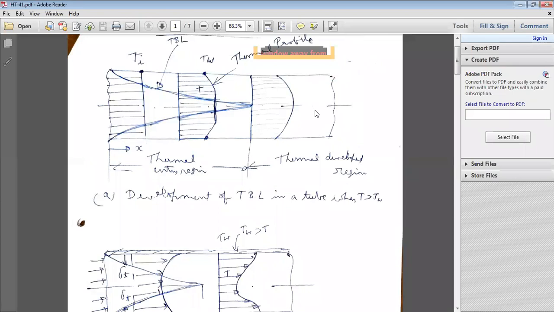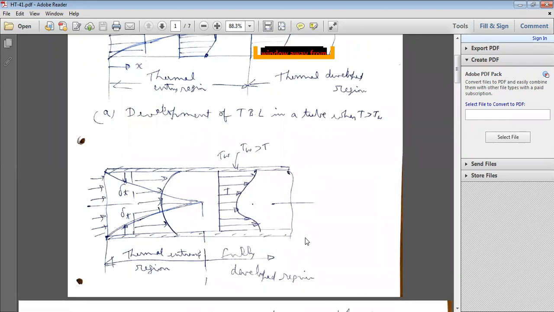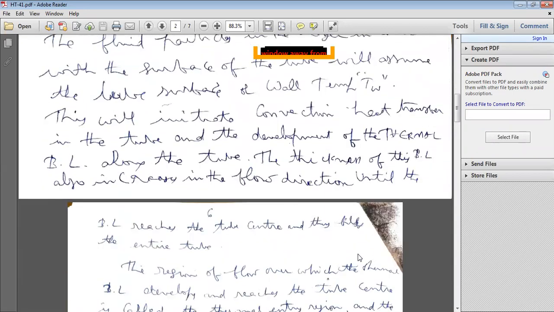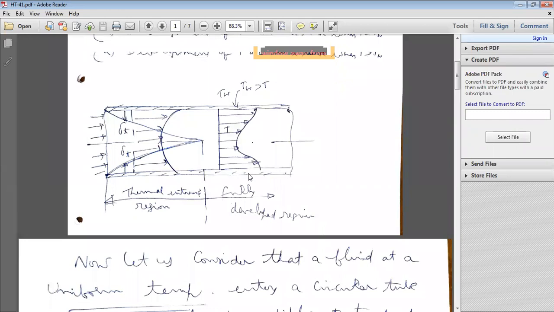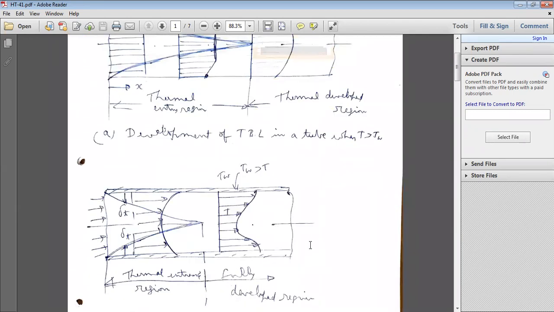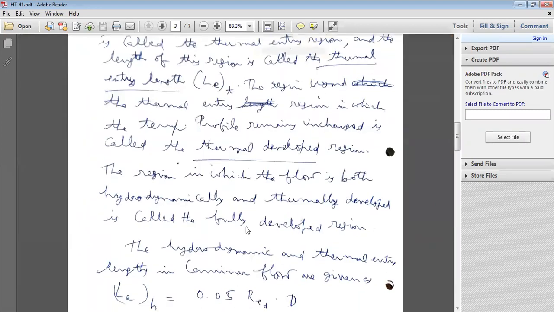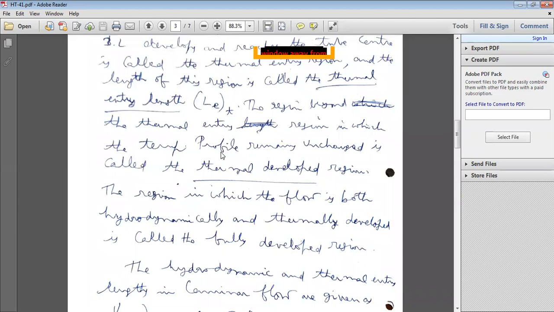The temperature profile will not change, and that region is called the fully developed thermal region.